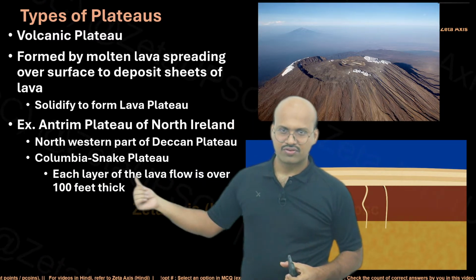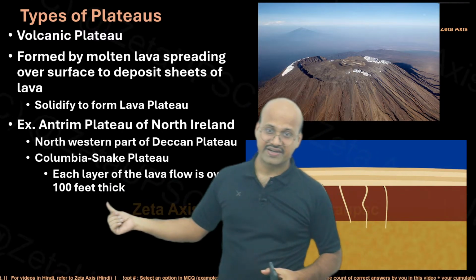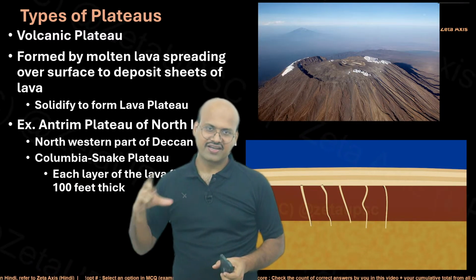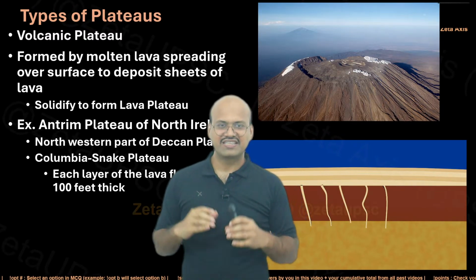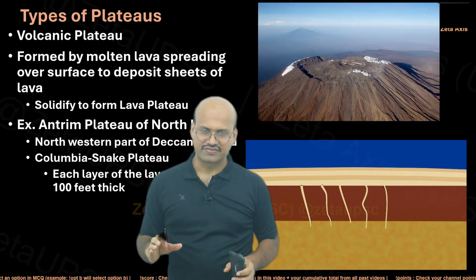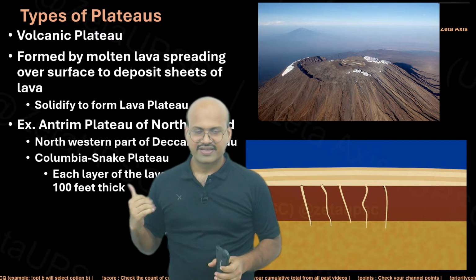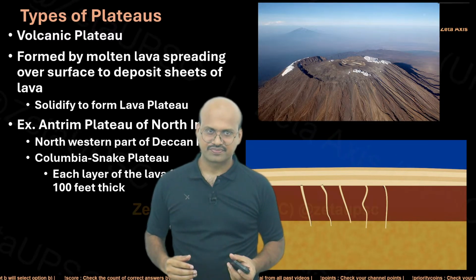In the Columbia Snake Plateau, each layer of the lava flow is over 100 feet thick. So you can see that these layers could be thick. But remember, igneous rocks do not have layers. We have discussed earlier that they do not have a layered structure.